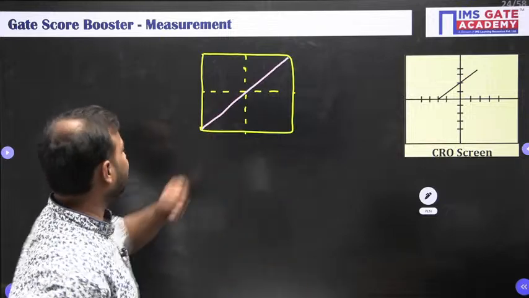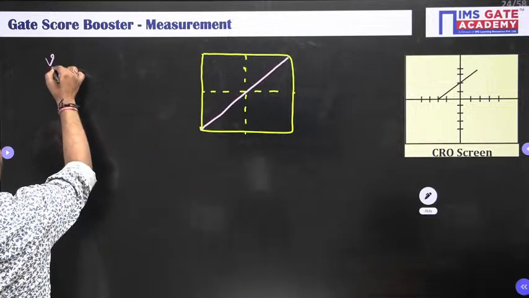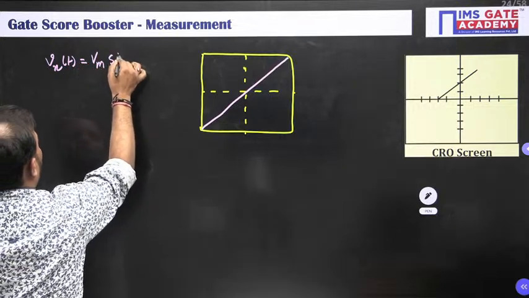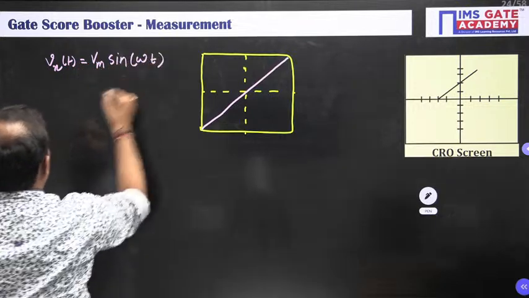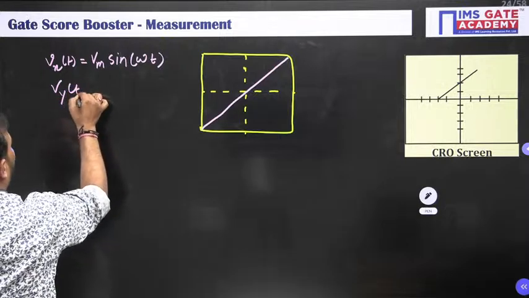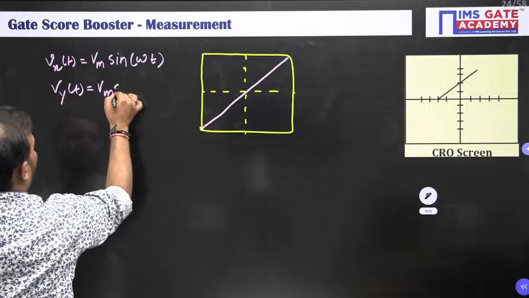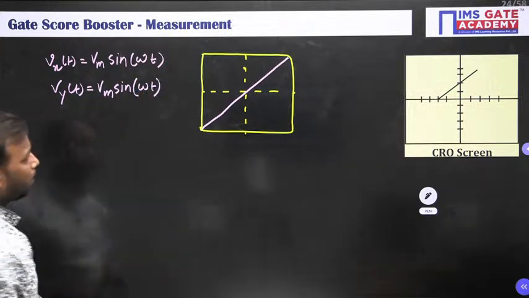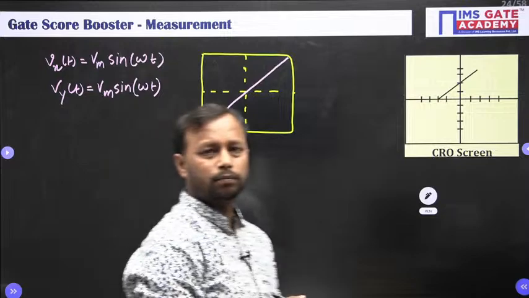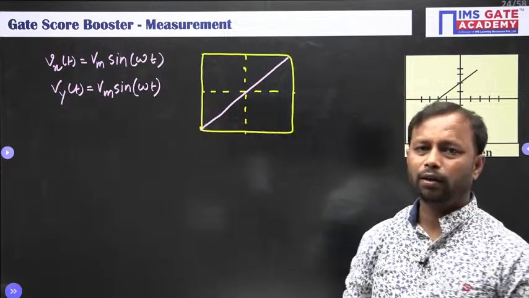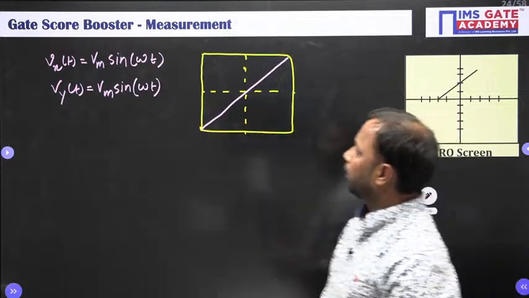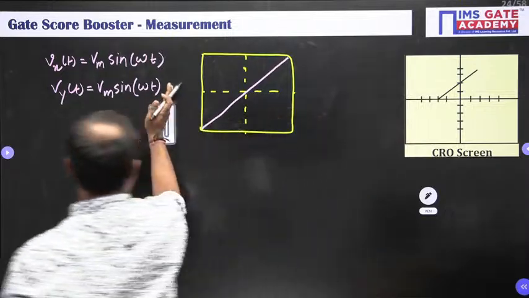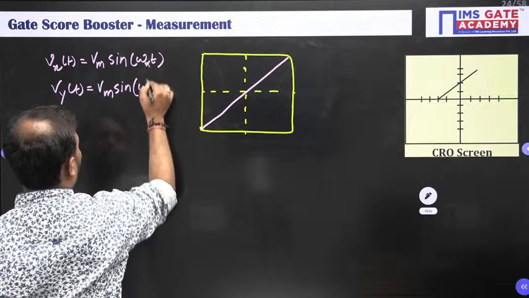Then in this case your Vx of t is Vm sin omega t and Vy of t is Vm sin omega t. Here the unknown phase signal has to actually be like this, omega yt plus phi.